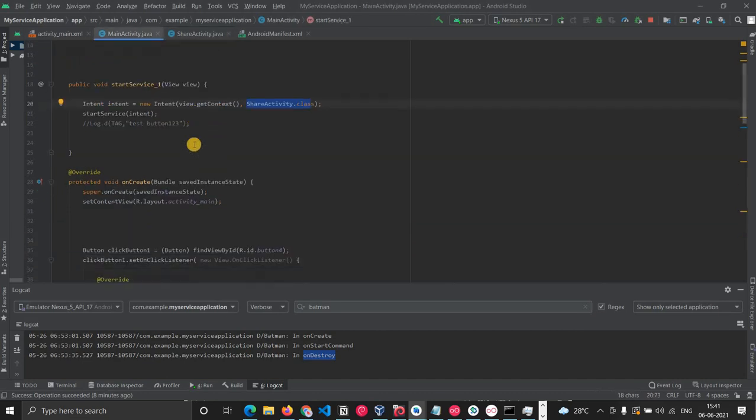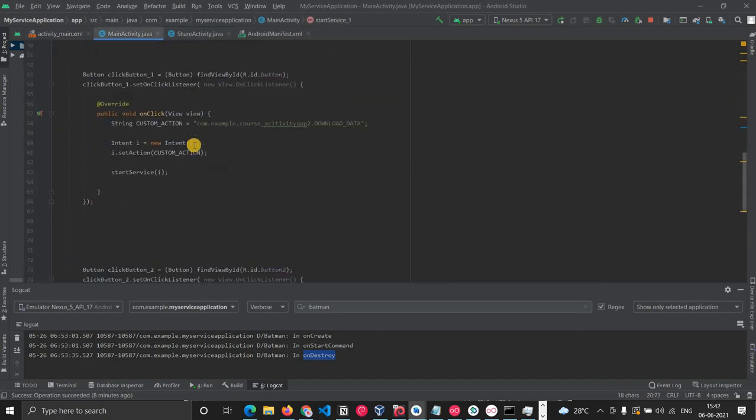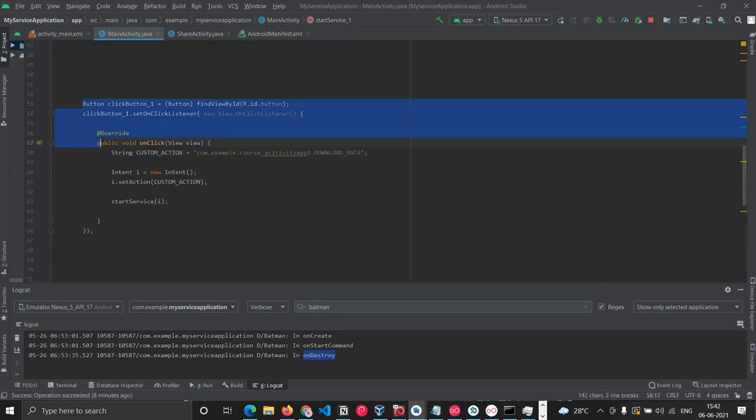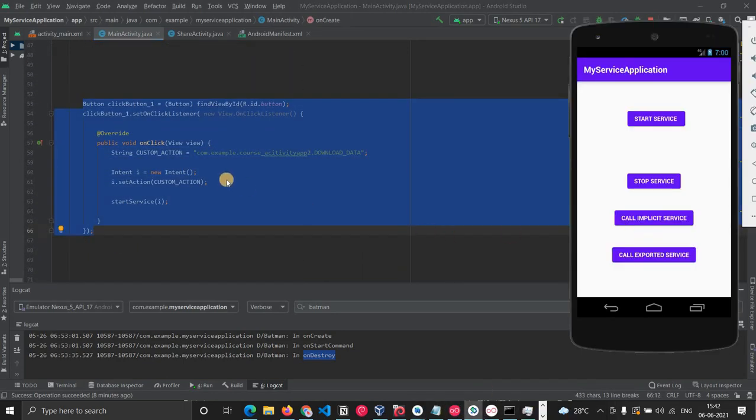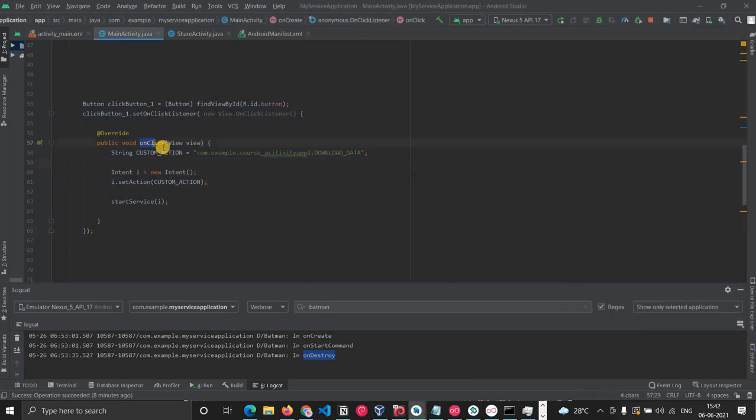If we go into the main activity, see here, this is the code. This button is basically doing it. When I click that particular button, I'm first declaring a string with that action. You can see that that particular service has a custom action, so I'm declaring it, and then I'm passing it to the intent. So I created an intent, and then I'm doing startService with the intent. That intent has a custom action, and the custom action is this. That is why this application can call that particular service.